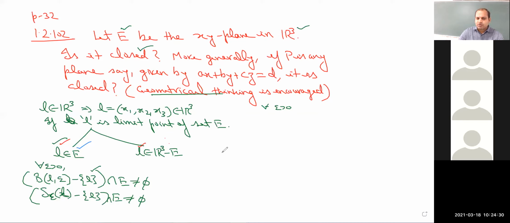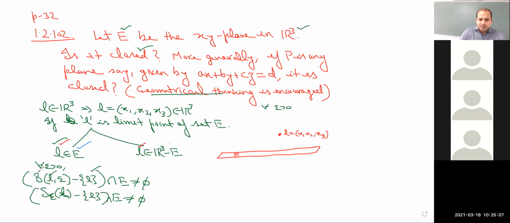So suppose this is your sheet, I mean set E, you can draw it in this way. Take any point L equal to (x1, x2, x3) outside this sheet. Let me denote this point here. Now I need to show that for every ball, I mean, if the point L is known and epsilon is known, then we have this ball. One can always construct a ball if the center is known and the radius is known.